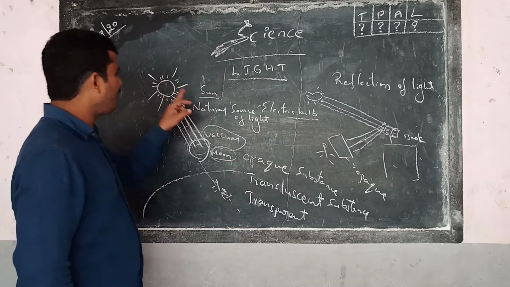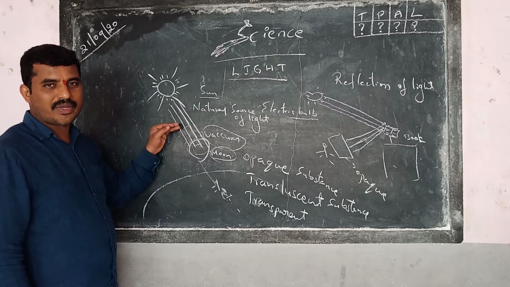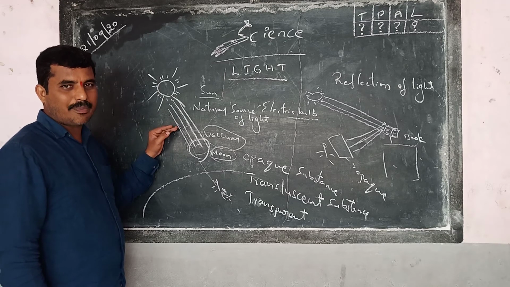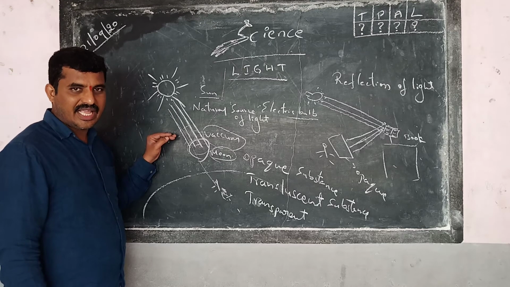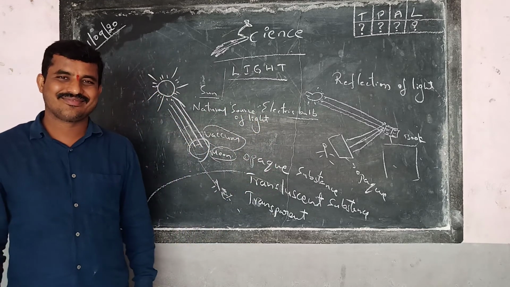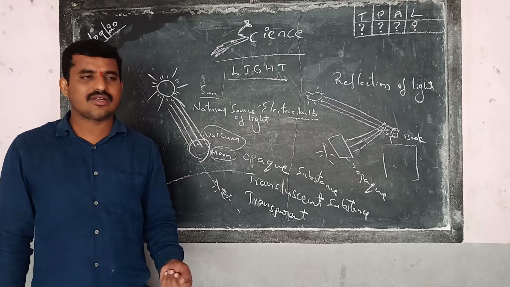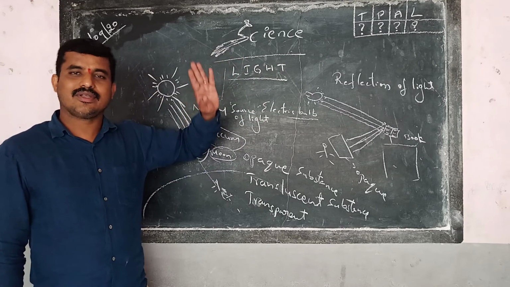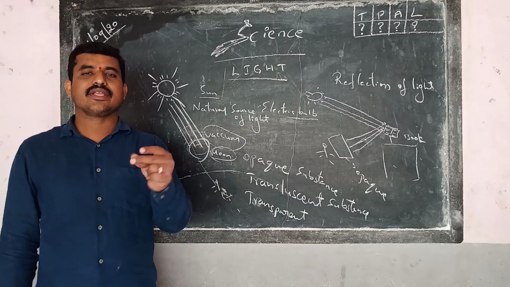Now see, light is traveling from the sun to the earth. What is there in the middle? Is that opaque? Is that transparent? Is that translucent? If it is opaque, what would happen? If it is transparent, what would happen? If it is translucent, what would happen? If we have an opaque body covering the earth, what would happen? Think. Science student: observe, hypothesis, experiment, conclusion. Follow this principle, okay? And give me the feedback.